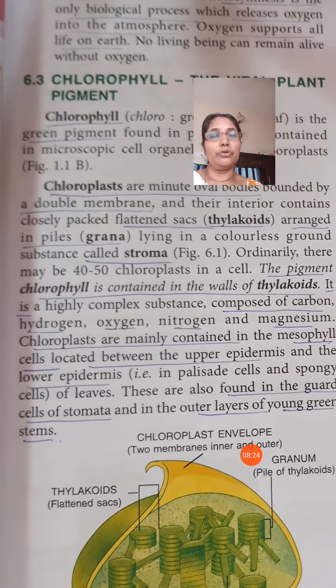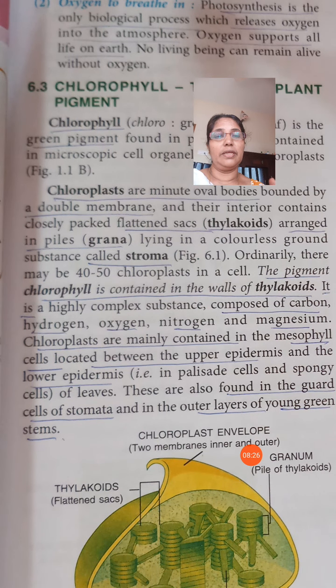So you know that green plants require these substances, these elements, for the formation of chlorophyll. When you grow plants, the living plants need hydrogen, oxygen, nitrogen, magnesium, carbon, etc. These are the substances for plant growth, and the components of chlorophyll.